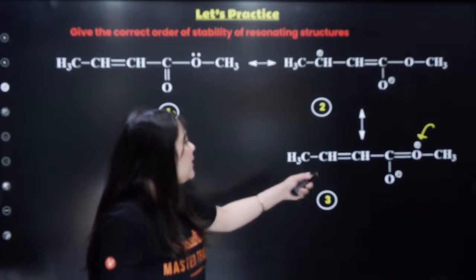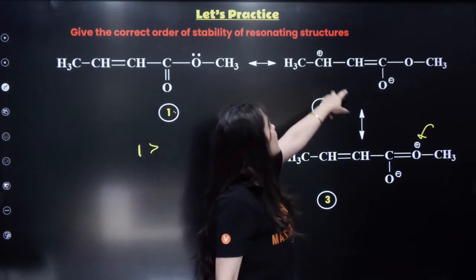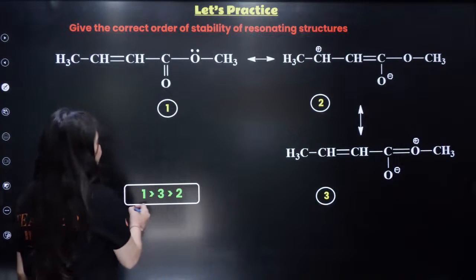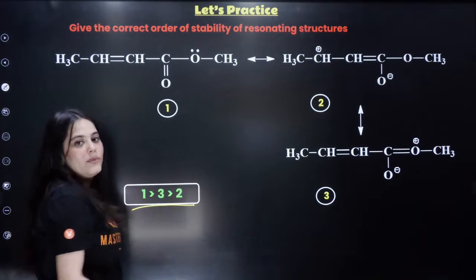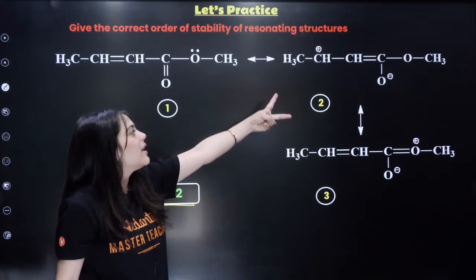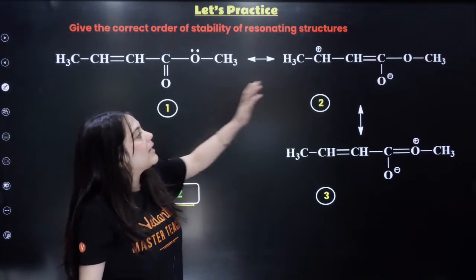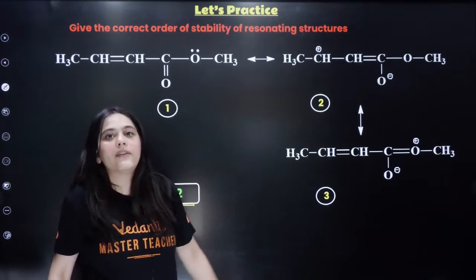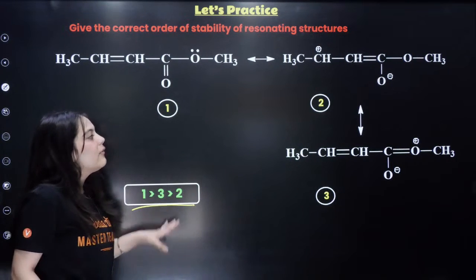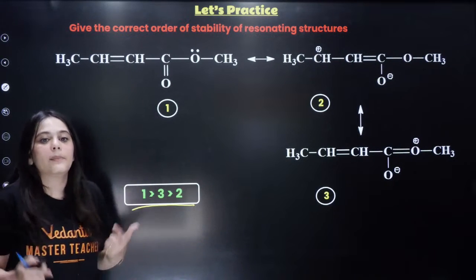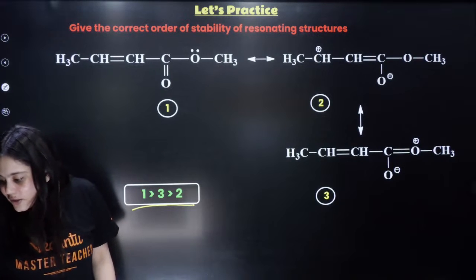But again, there is so much more separation of charges on the second one, right? The correct answer is 1, 3, 2. Why? Because can you see that there is so much separation of charges in the second? The positive and the negative are too far apart, while in the third they are not that far apart. So this is the final order, because separation of charges also matters when we are talking about the stability order. Understood this thing?